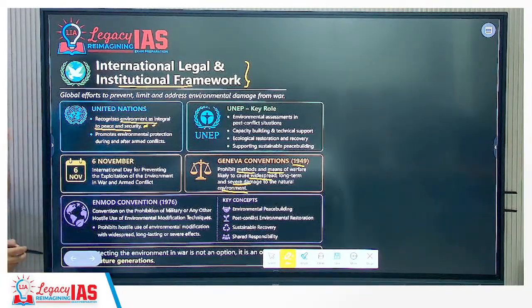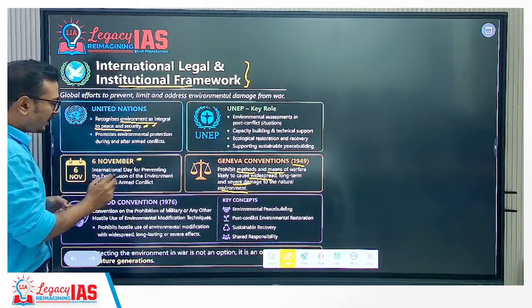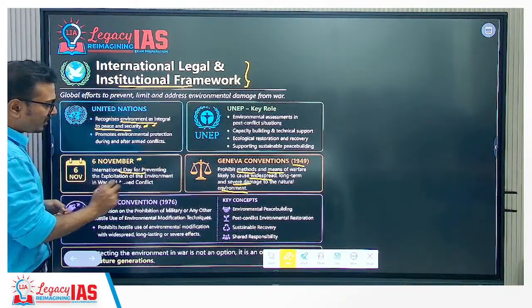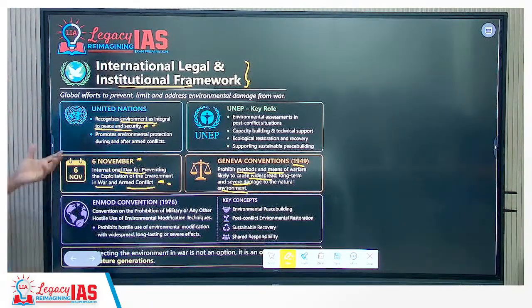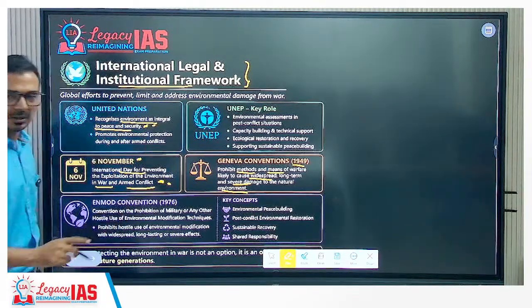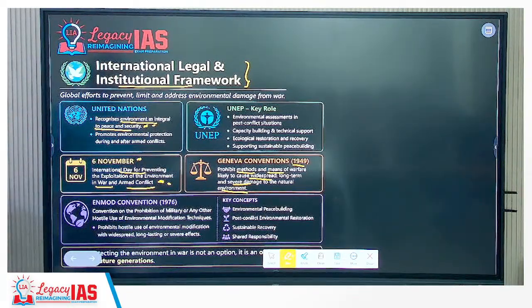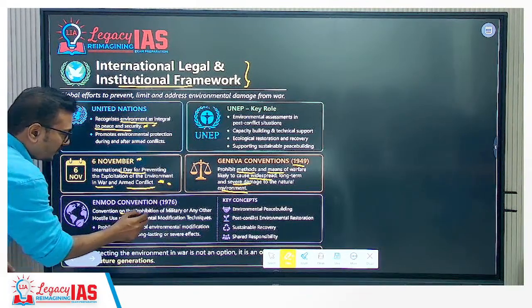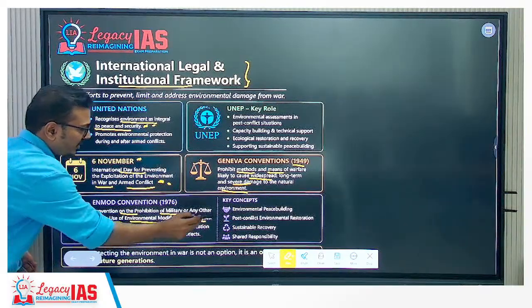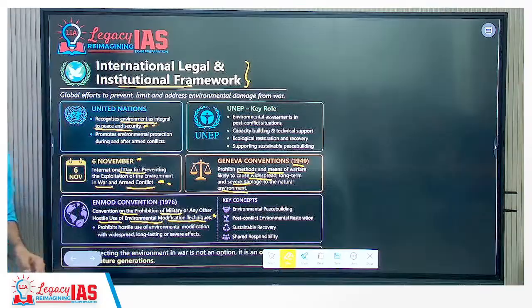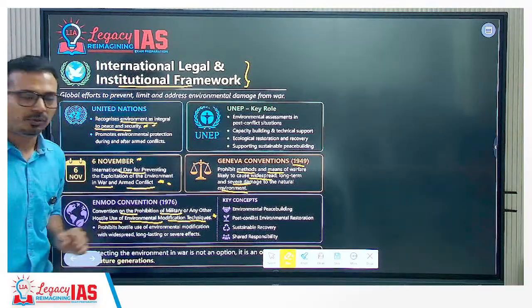Then you should know that 6th November is the International Day for Preventing Exploitation of the Environment in War and Armed Conflict. 6th November, especially to spread awareness. Then the ENMOD Convention 1976, specifically for environmental modification techniques, the Convention on Prohibition of Military or any other hostile use of environmental modification techniques that will have wide-scale impact or damage to the human environment.